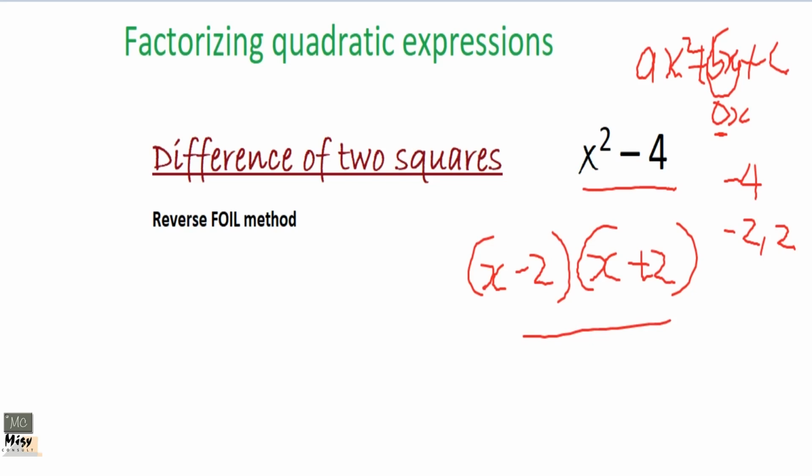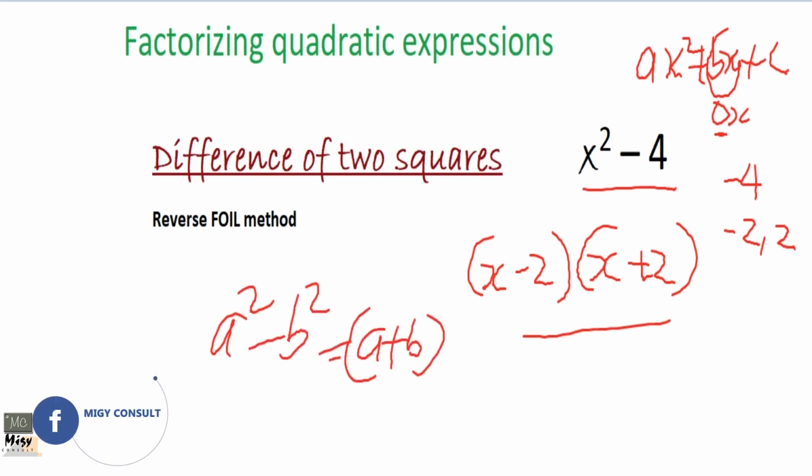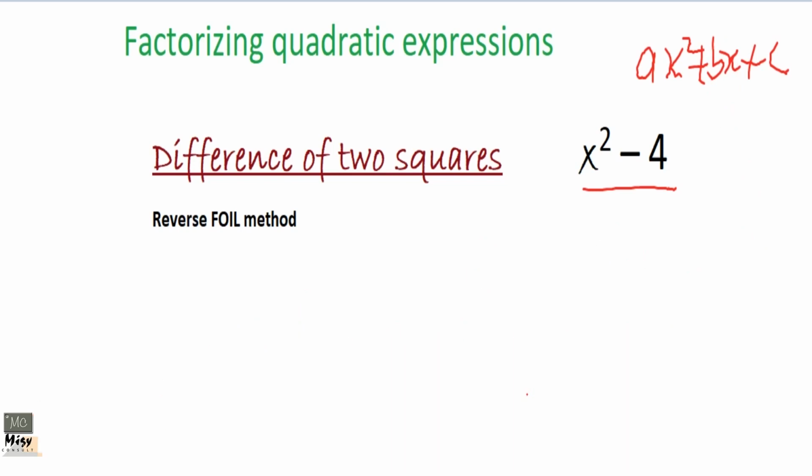You know, difference of two squares is, if you have a squared minus b squared, it is a plus b and a minus b. Okay, and that is how we proved it right now. Let me take it again. It's so simple and fun, right?